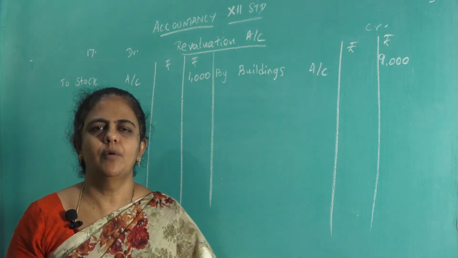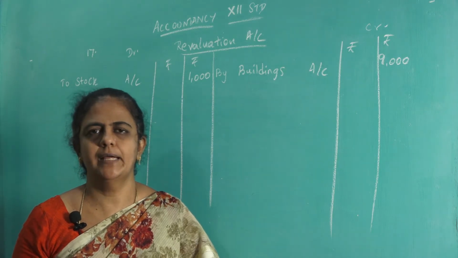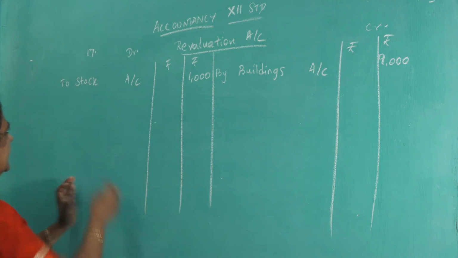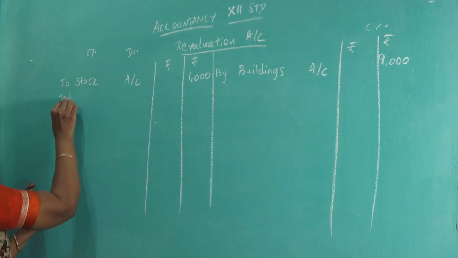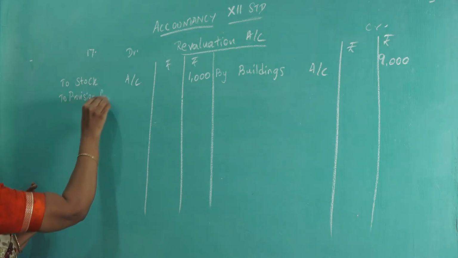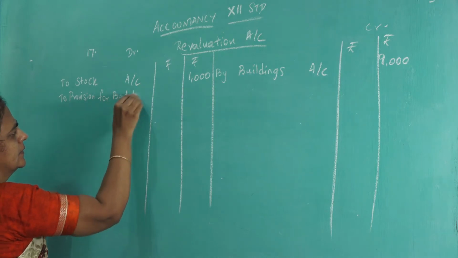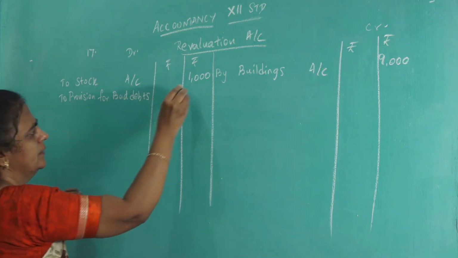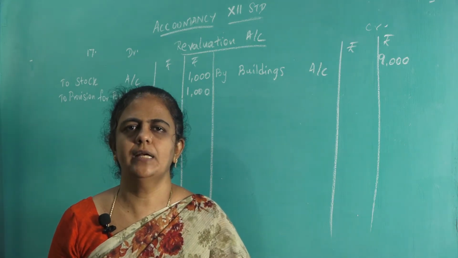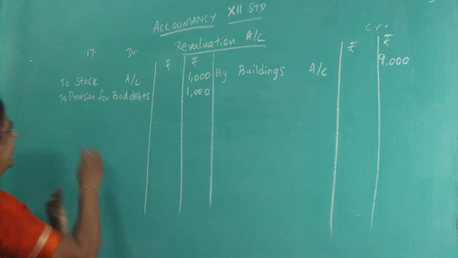Number 3, provide for doubtful debts, bad debts, loss, rupees 1,000. Again, providing for doubtful debts is a loss. Put it on the debit side. To provision for bad debts, that is 1,000. Last one, unrecorded liability. Unrecorded liability also is a loss. So again you put it on the debit side.